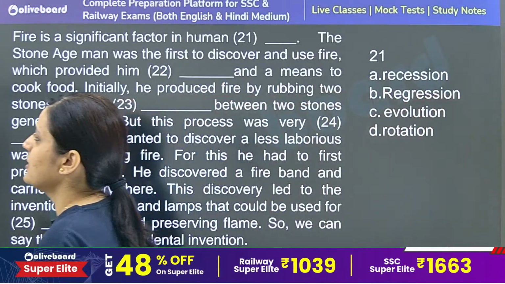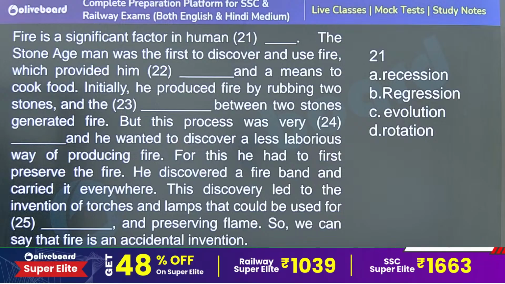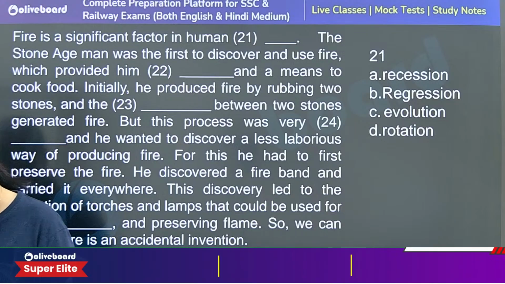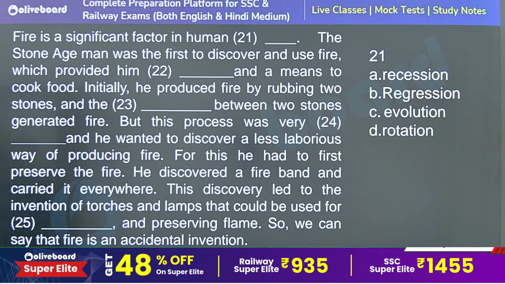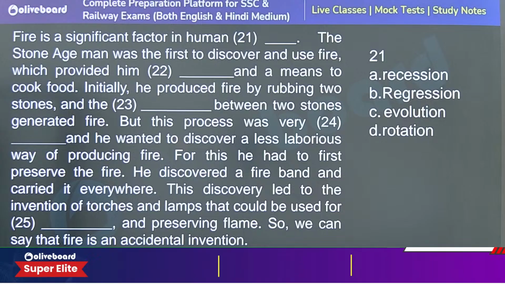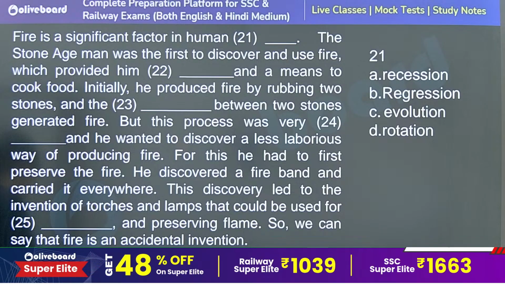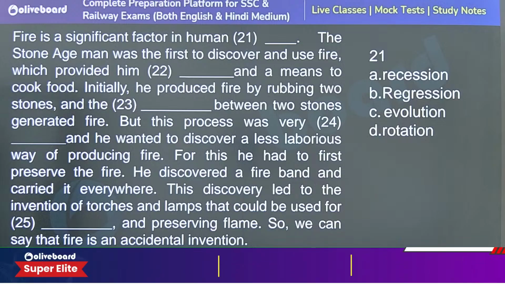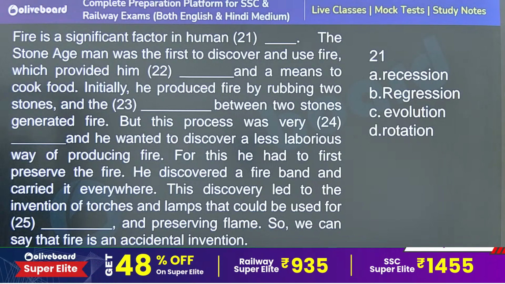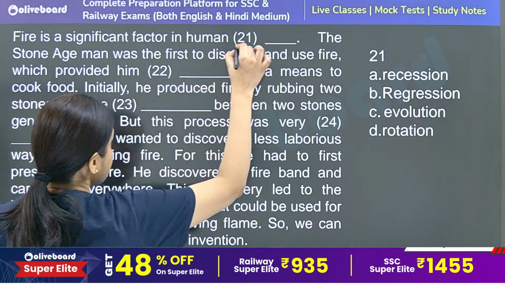Cloze test, please read the entire paragraph first. Just do the skimming, then we'll move to the options. Done with the reading, everyone. After that, please answer option number 21.